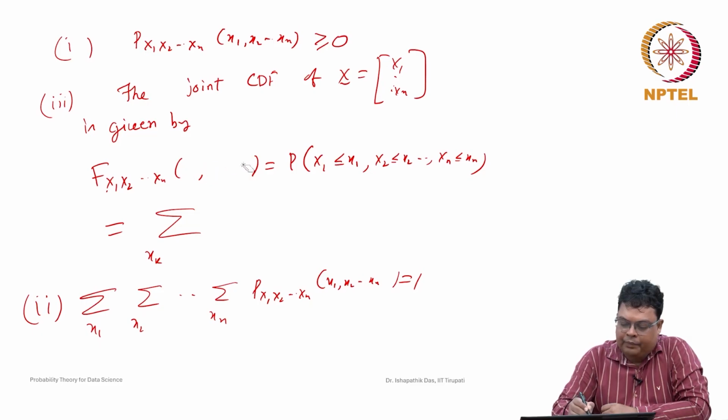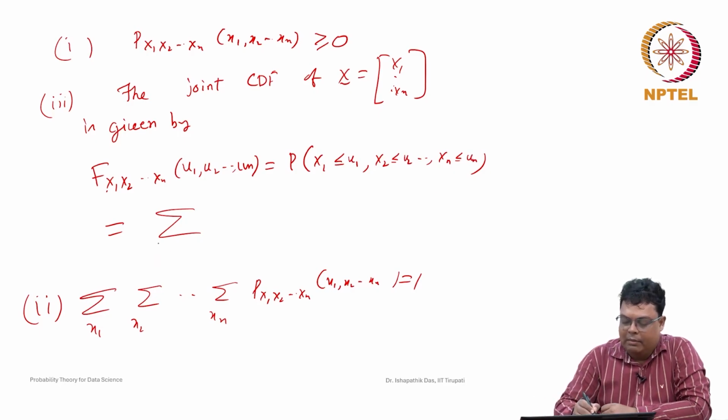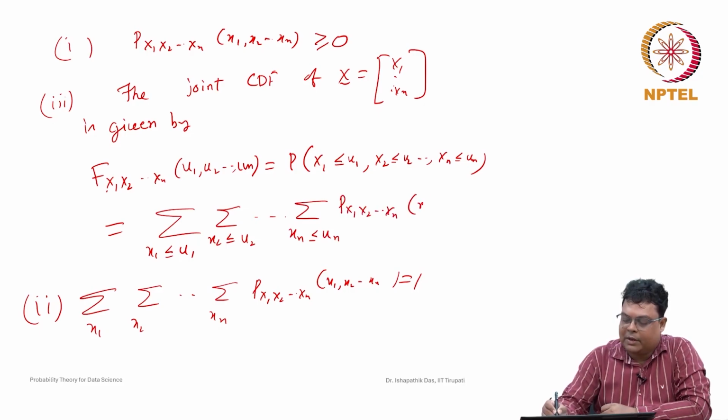Suppose you consider the variables u1, u2, ..., un. This value is u1, this is u2, and this is un. Then for all the values x1 less than or equal to u1, x2 less than or equal to u2, and xn less than or equal to un, where this probability mass function is non-zero, you have to take the sum of the probability mass function at all the values x1, x2, ..., xn.